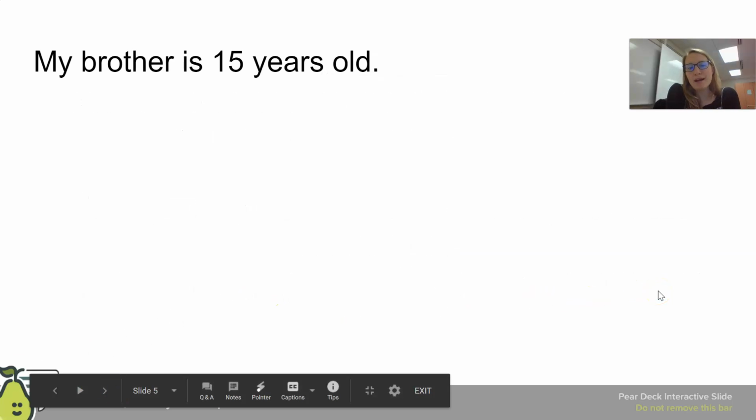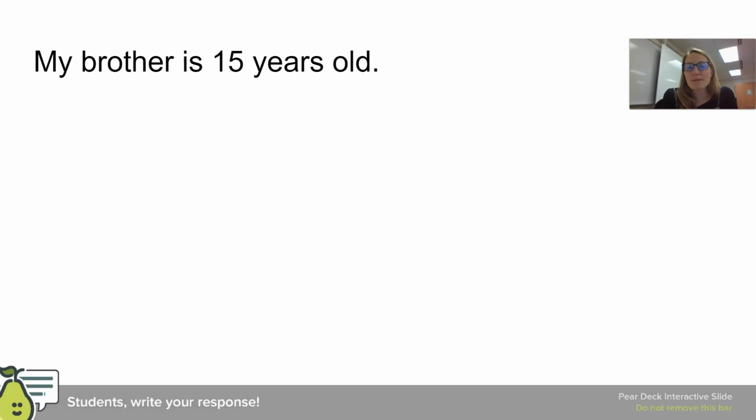So how would I say my brother's 15 years old? Gonna give you a second to think about it. It'd be mi hermano tiene, right, to match the él form, tiene 15 años. Mi hermano tiene 15 años.